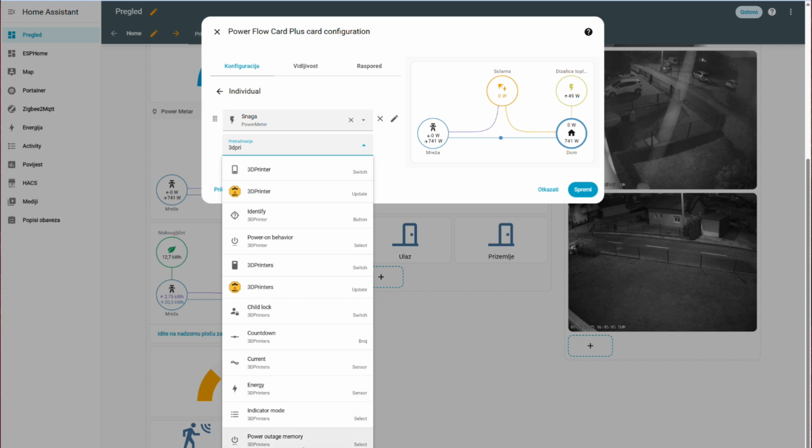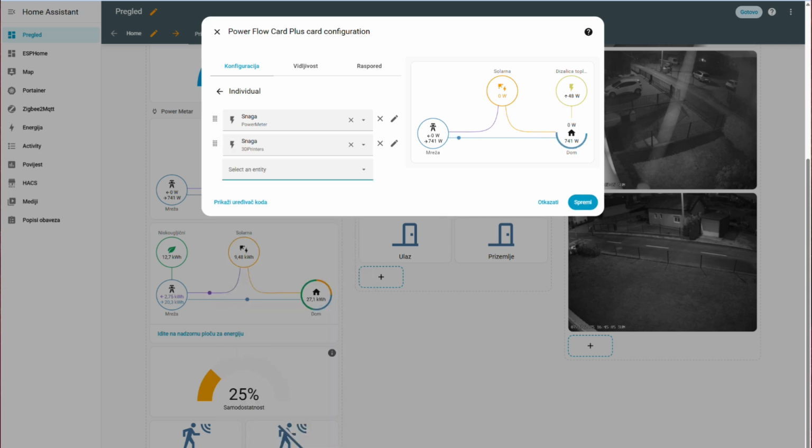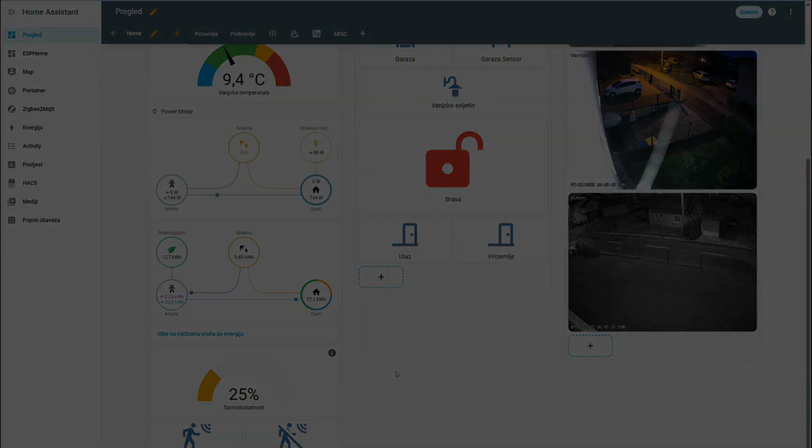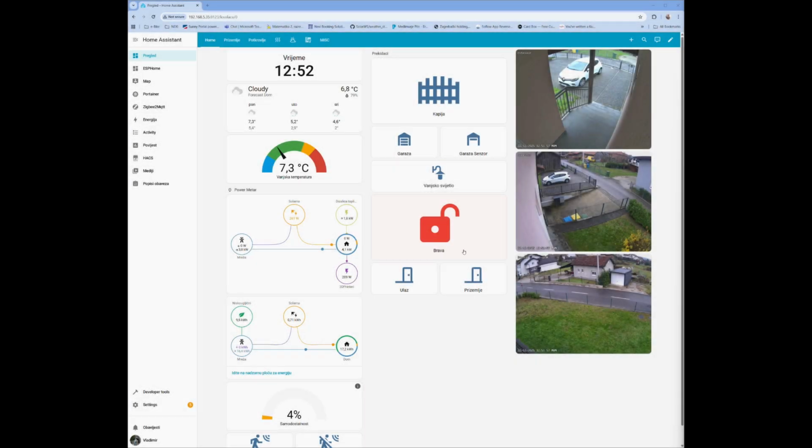The devices that I have here are the heating part, and also it will, okay, so basically when the printer starts working, you can see the consumption here in this part.